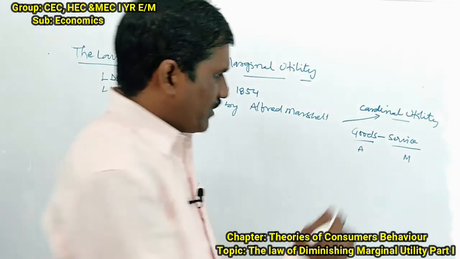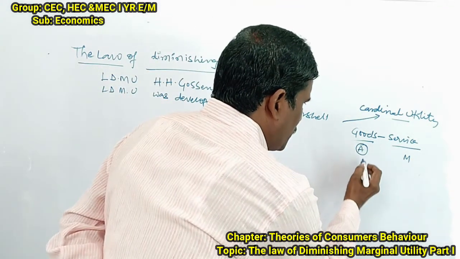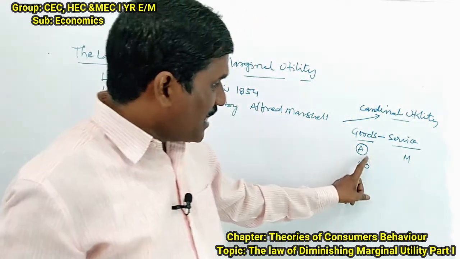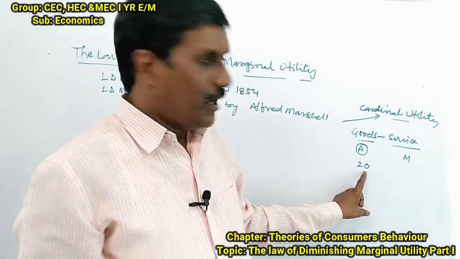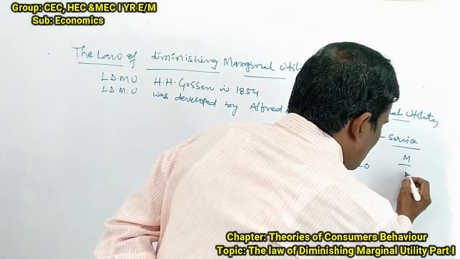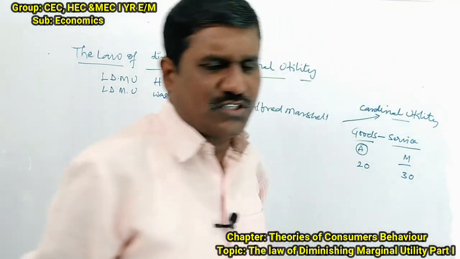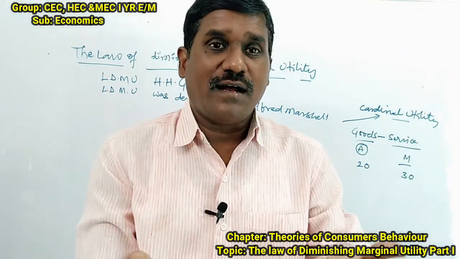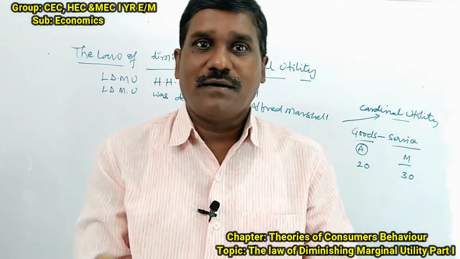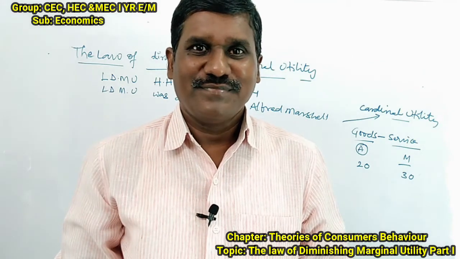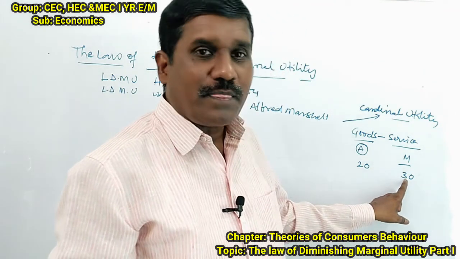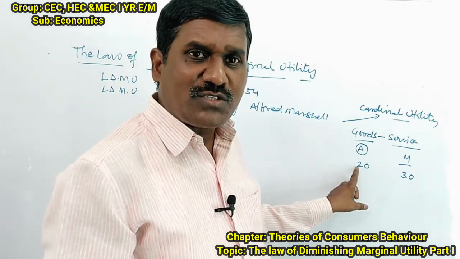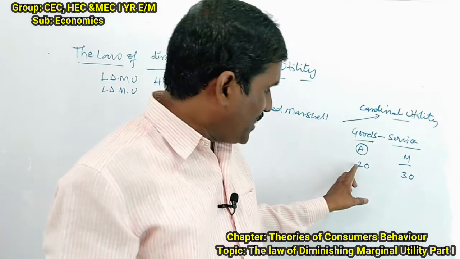Here, for example, when we use a good, you get 20 units or utils of satisfaction. When we use a service, you can get 30 units of satisfaction. Suppose I am lecturing. When I am lecturing, how much satisfaction are you going to derive? For example, 30. Suppose when we use a good, the good will give us 20 utils, for example, 20 utils of satisfaction.